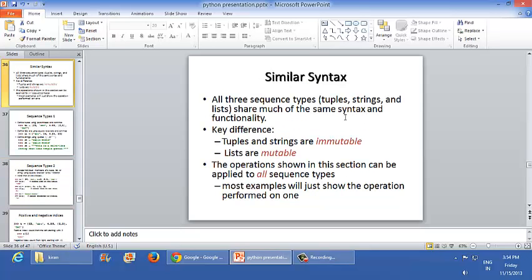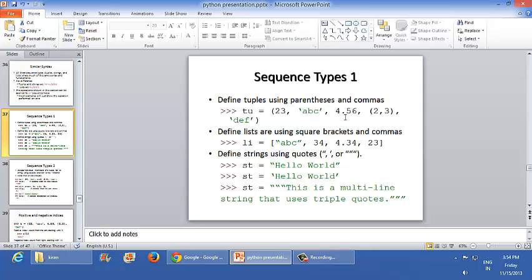All three sequence types, that is tuple, strings and list, share much of the same syntax and functionality, but the key difference is that tuples and strings are immutable, but lists are mutable. Tuples are defined using parentheses and commas. Here is an example of a tuple defined in the form of parentheses and commas. Lists are defined by using square brackets and commas, but strings are defined using quotes.